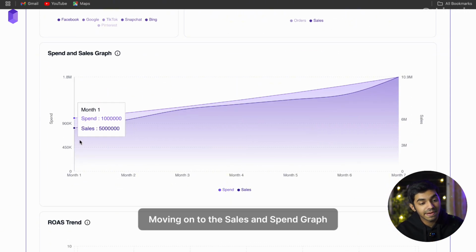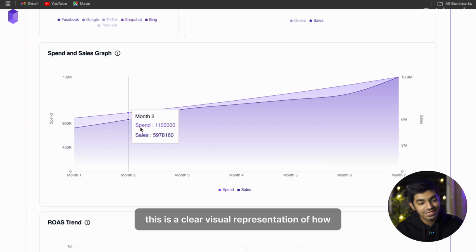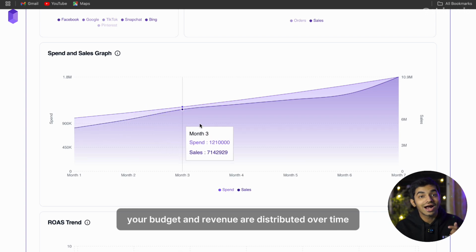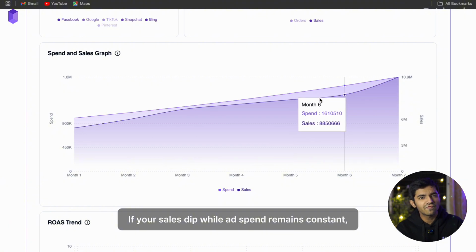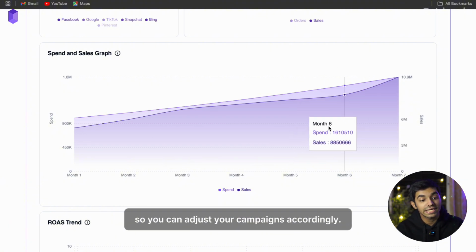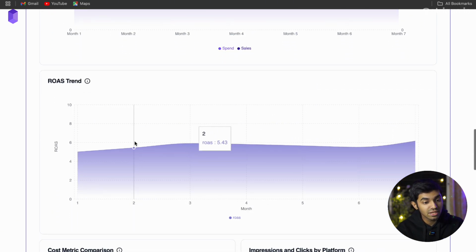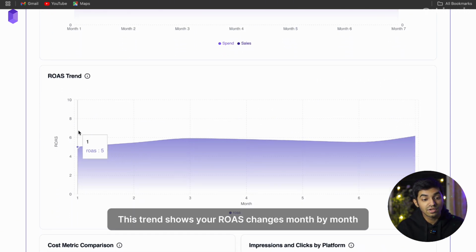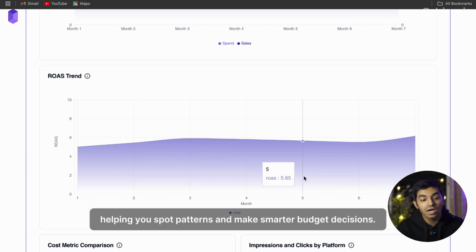Moving on to the sales and spend graph. This is a clear visual representation of how your budget and revenue are distributed over time. If your sales dip while ad spend remains constant, this graph helps you spot inefficiencies so you can adjust your campaigns accordingly. Now let's move on to ROAS Trend. This trend shows how your ROAS changes month by month, helping you spot patterns and make smarter budget decisions.